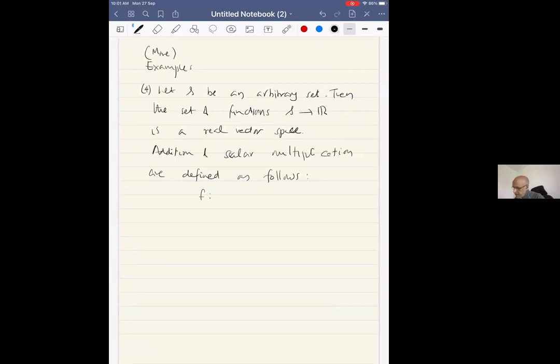Supposing I'm given two functions f and g from S to R, you define the addition of the functions to be f of x plus g of x. And if lambda is a real number, I define lambda dot f to be the function whose value at x is lambda times f of x. So this set of functions is sometimes denoted